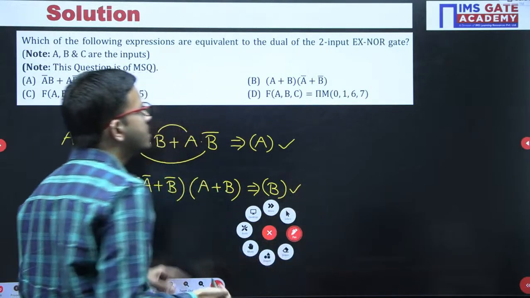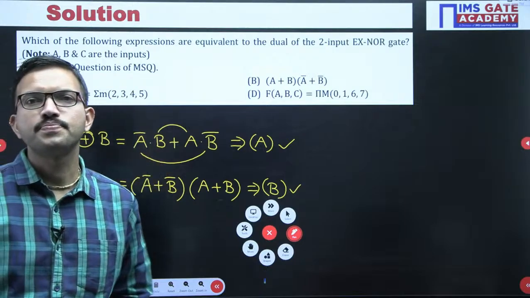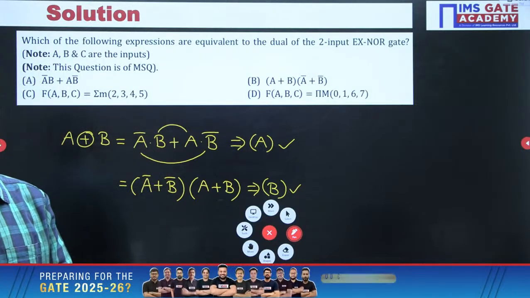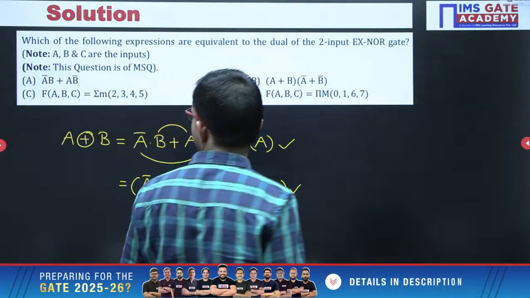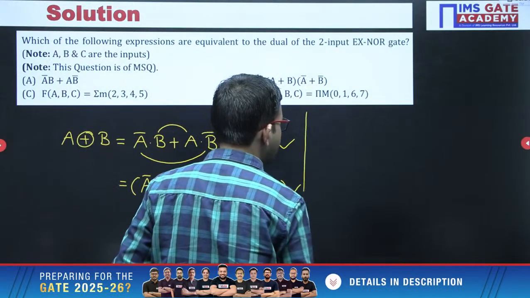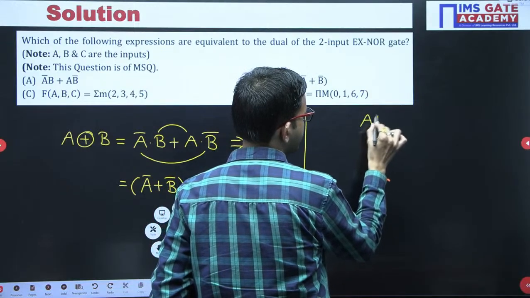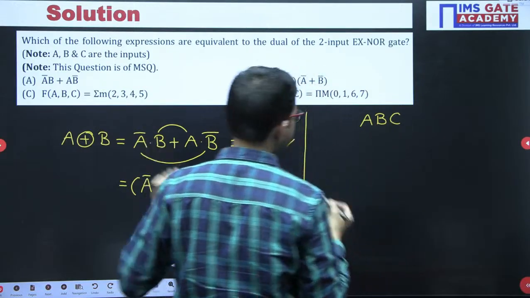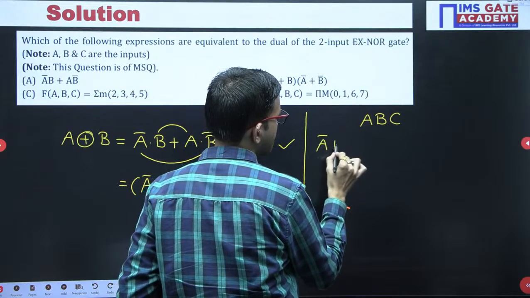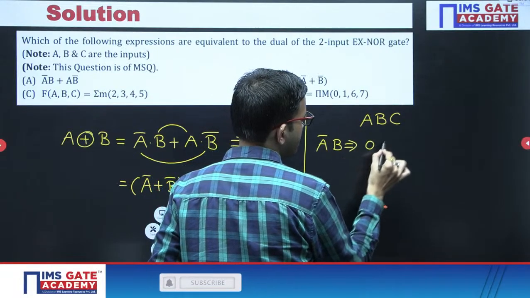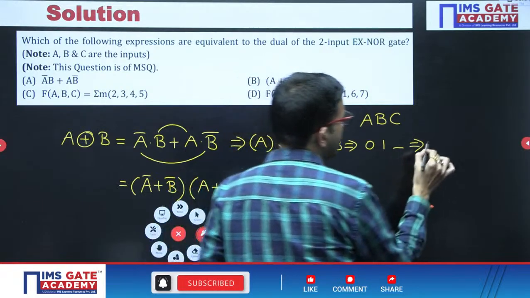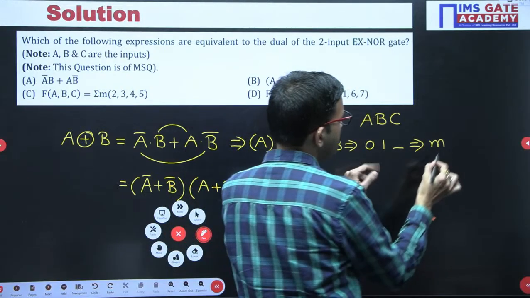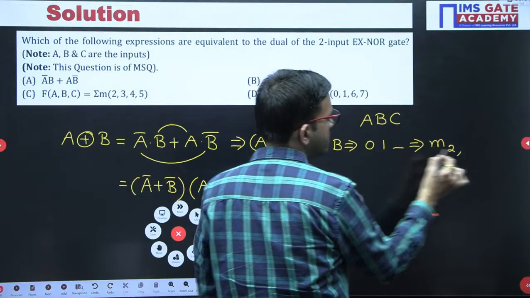Now all of you verify whether C and D are correct or not. Yes, very good Medha, very good Anish, Phonics. All of you are getting the correct answer. So first write the variable order A, B, C. Here the first term is A bar B, that means A value is 0, B value is 1. Regarding C, 2 combinations, 0 or 1. When you consider 0, you get M2, and when you consider 1, you get M3.